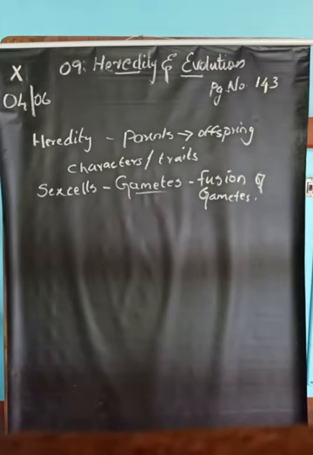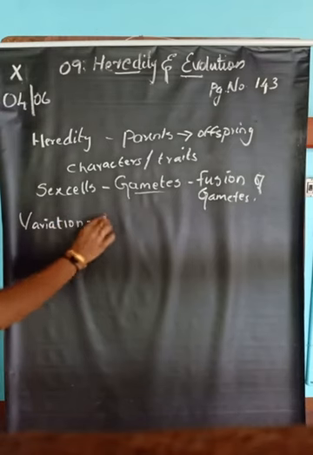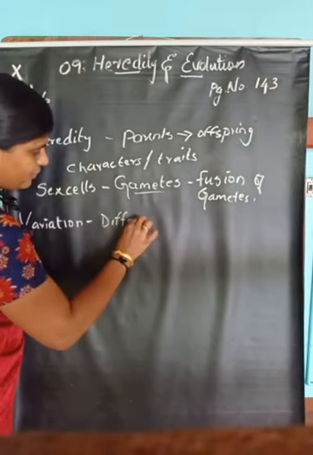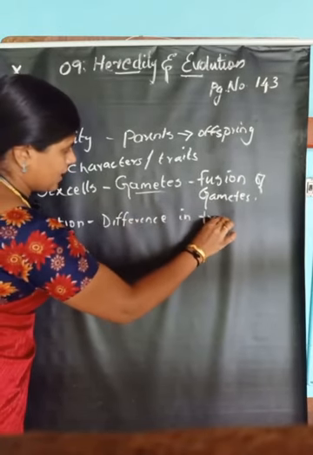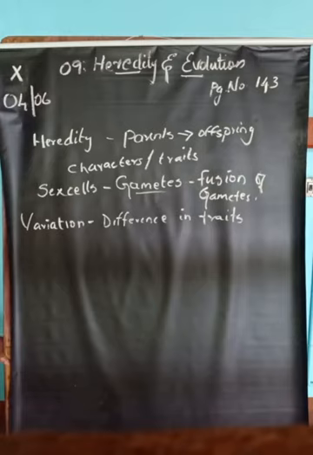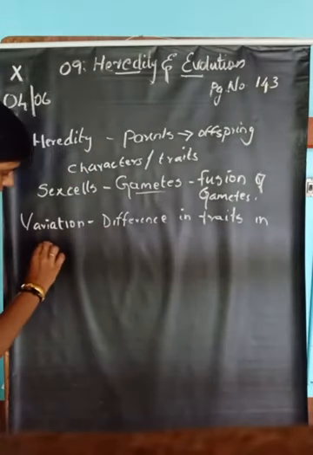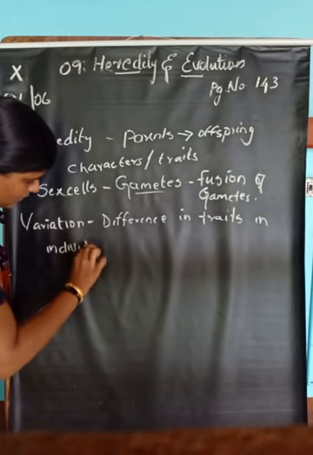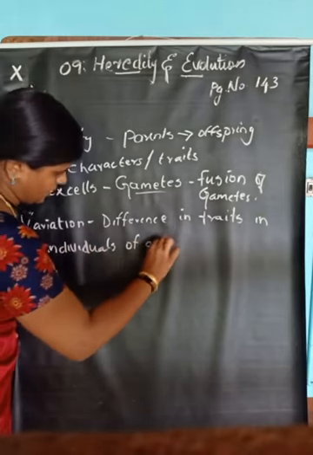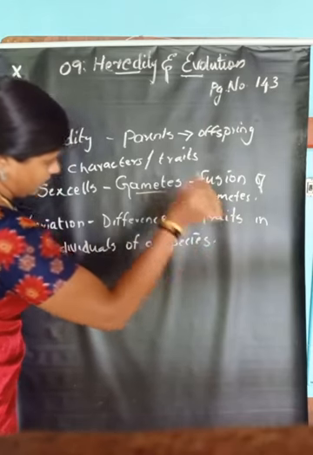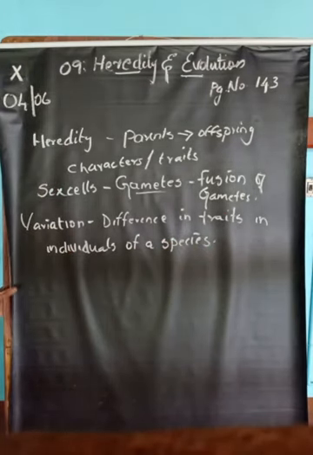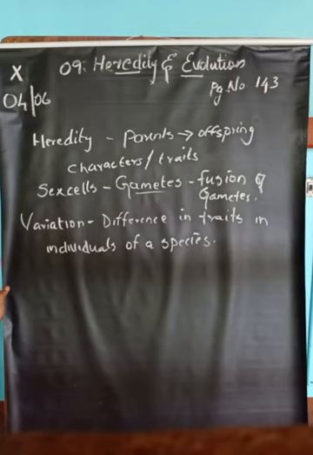Then next one, what is variation? Variation is the difference in characters or traits among the individuals of a species.